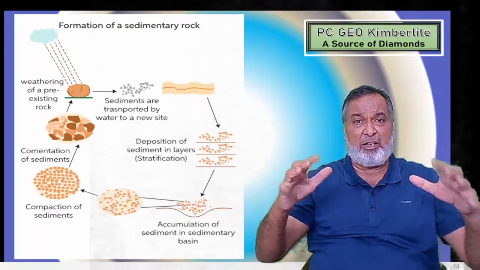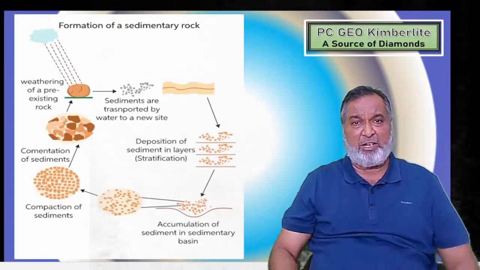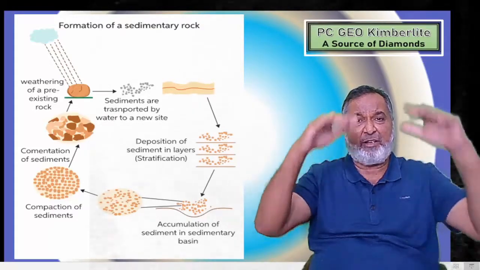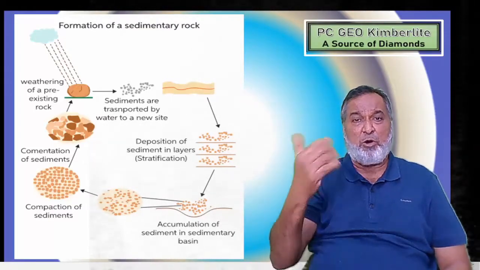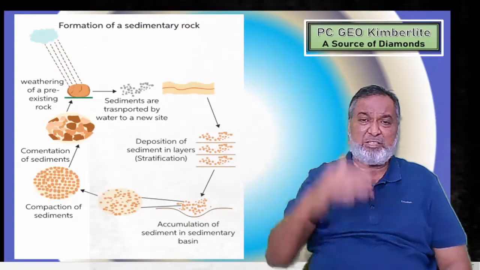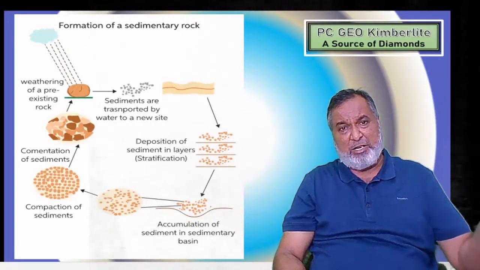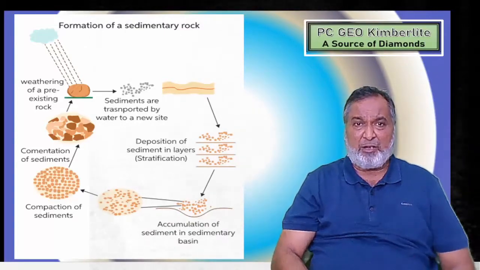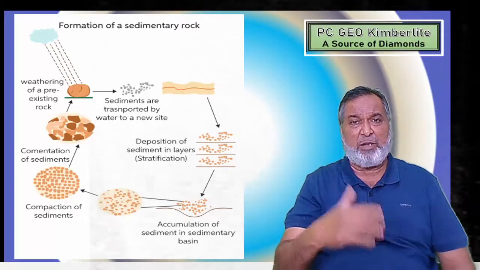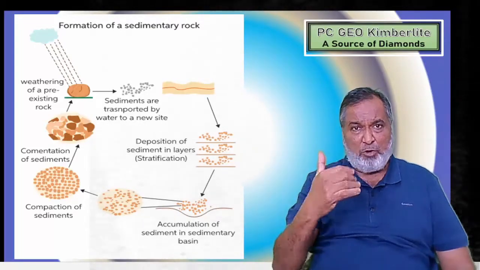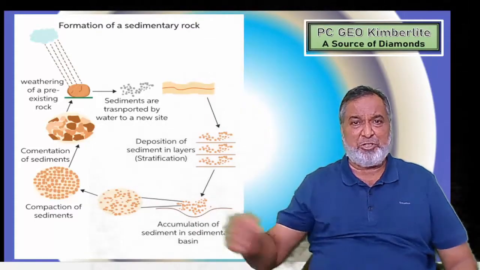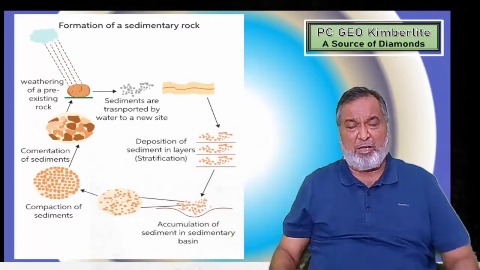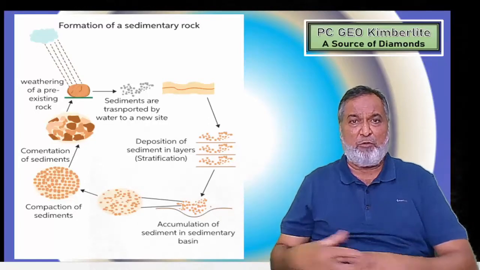Now whatever the material which are coarser, first they settle down, then the finer, and ultimately the material which is dissolved into the water will be precipitated and settle down. Whatever material is carried by the wind or water will be divided into bed load, which is very heavy, where rolling, traction and saltation take place at the bottom. So we call it bed load.